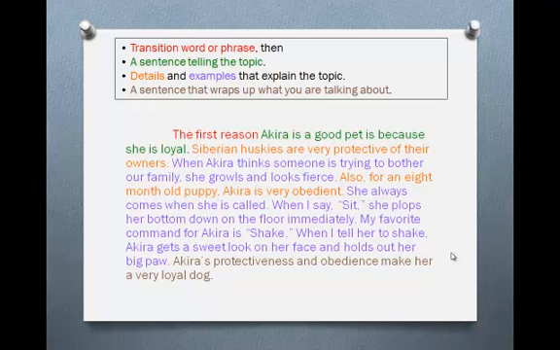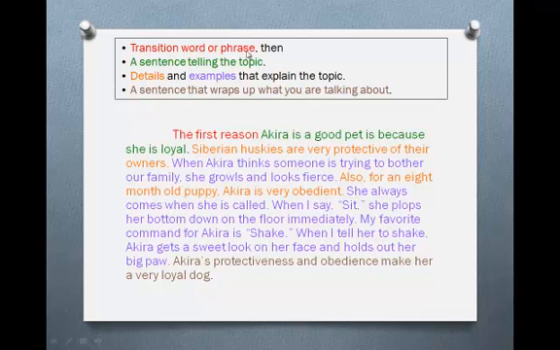When I say sit, she plops her bottom down on the floor immediately. My favorite command for Akira is shake. When I tell her to shake, Akira gets a sweet look on her face and holds out her big paw. Akira's protectiveness and obedience make her a very loyal dog.